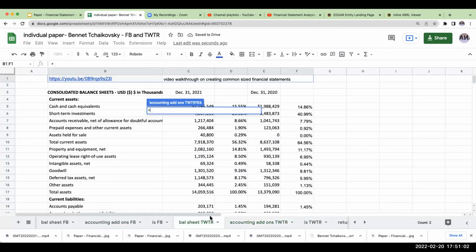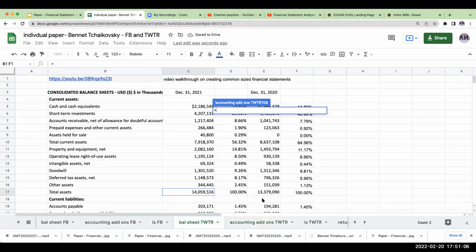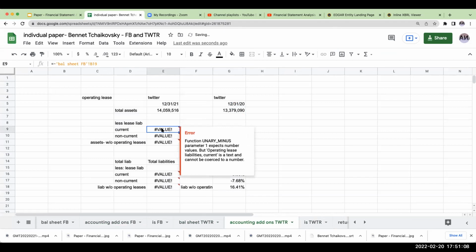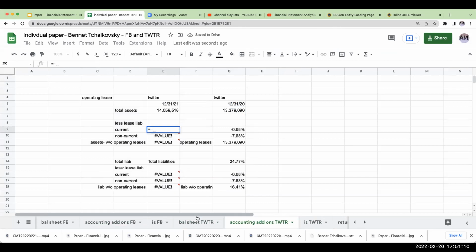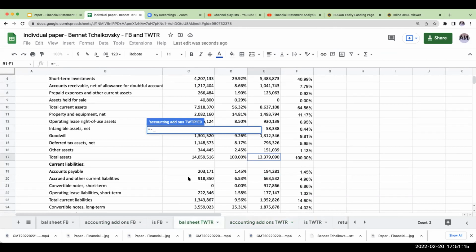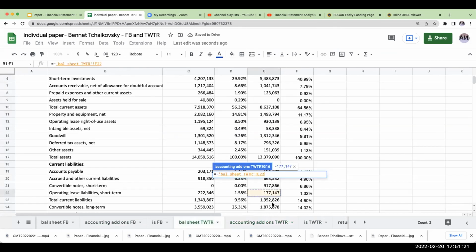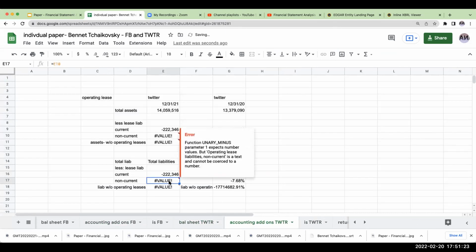So our total assets for Twitter are going to be 14 billion. Our lease liabilities, current portion, we'll see if we get that over here. Operating lease liability, well, there we go. Current 222, 177 non-current.